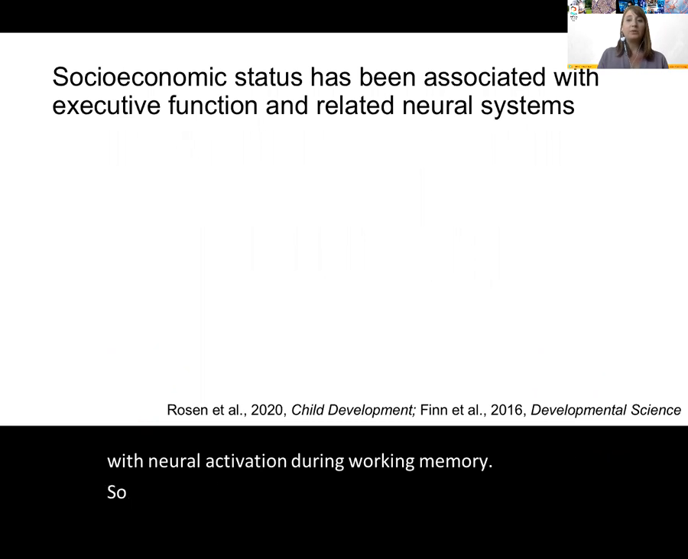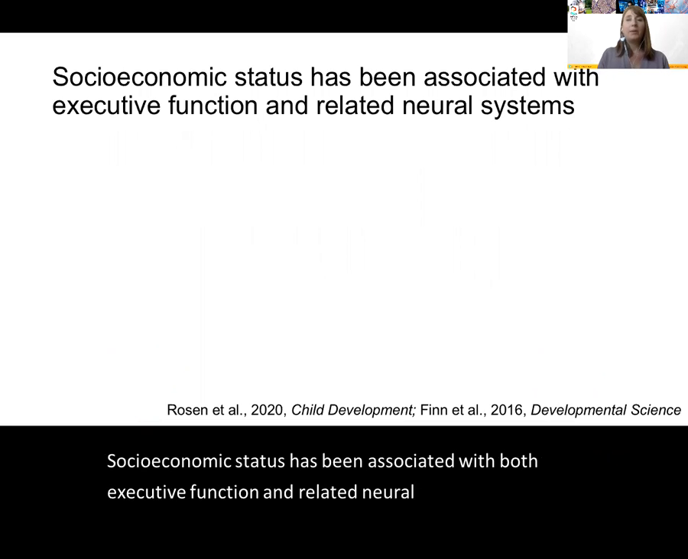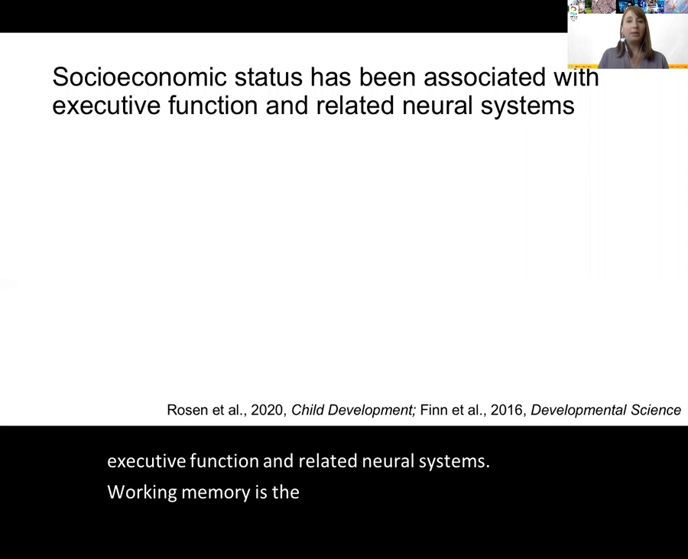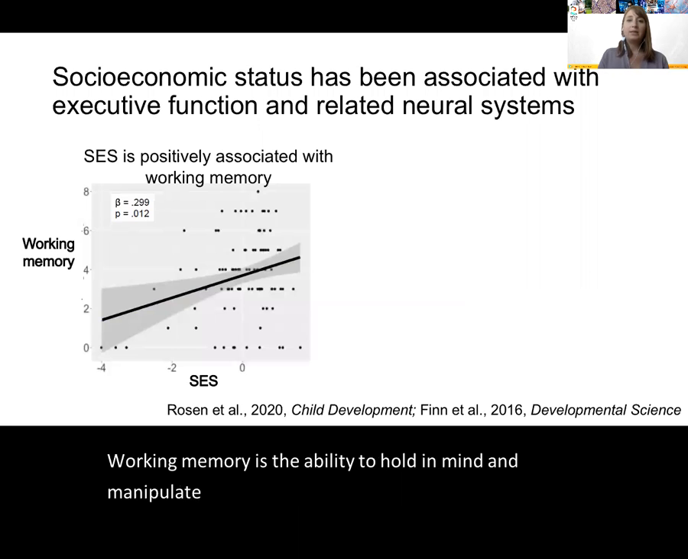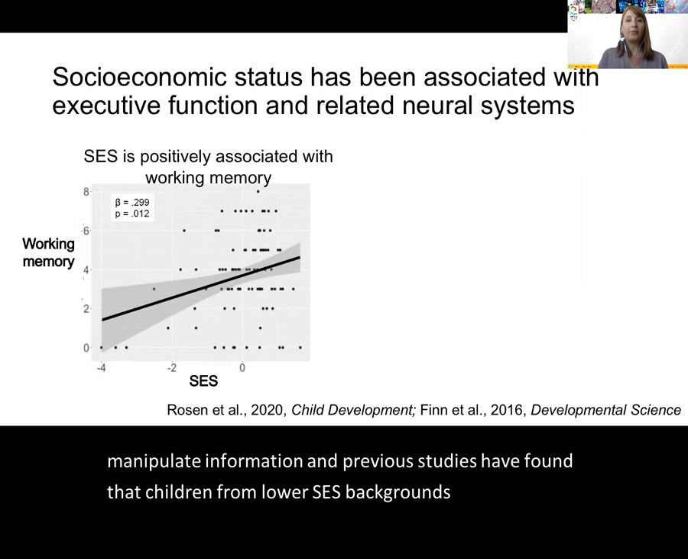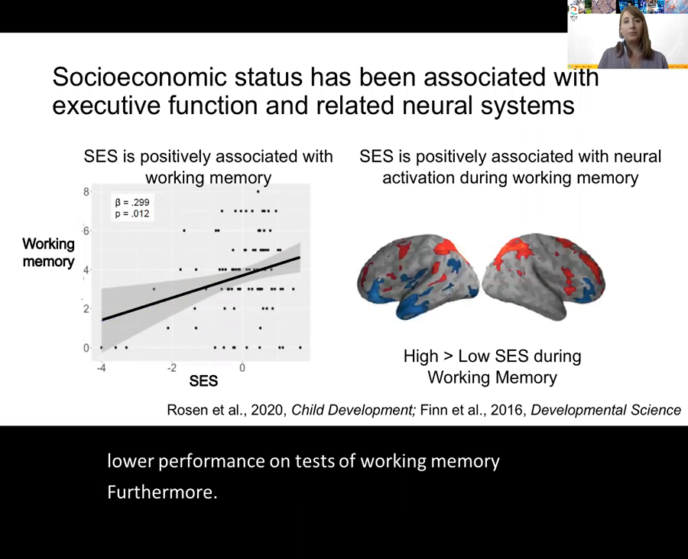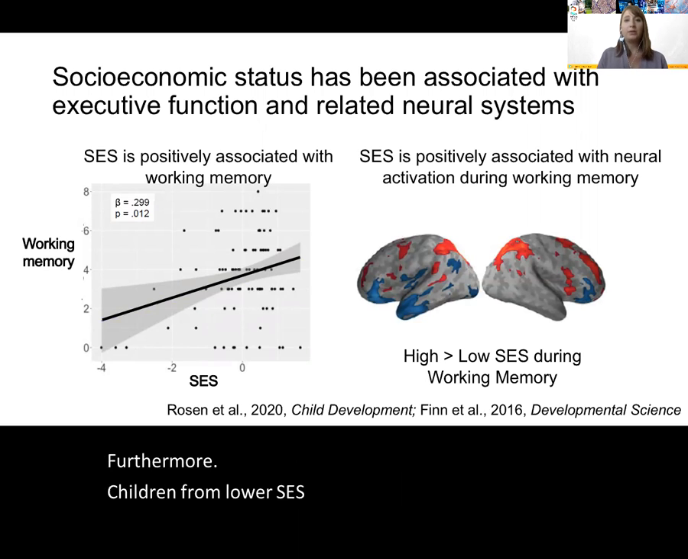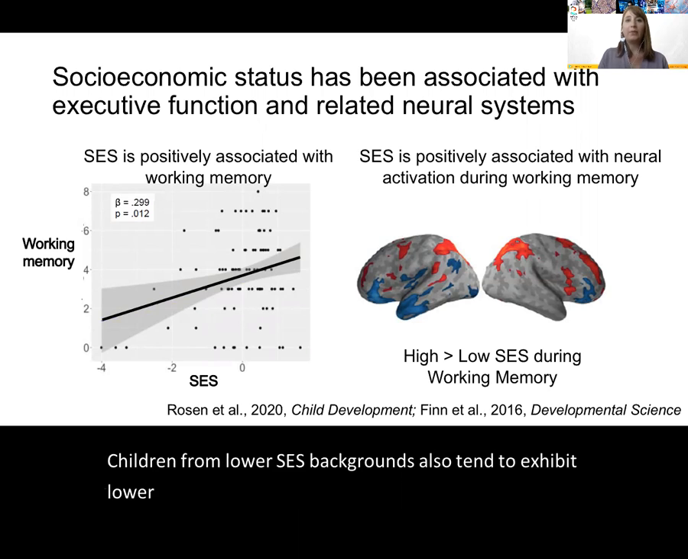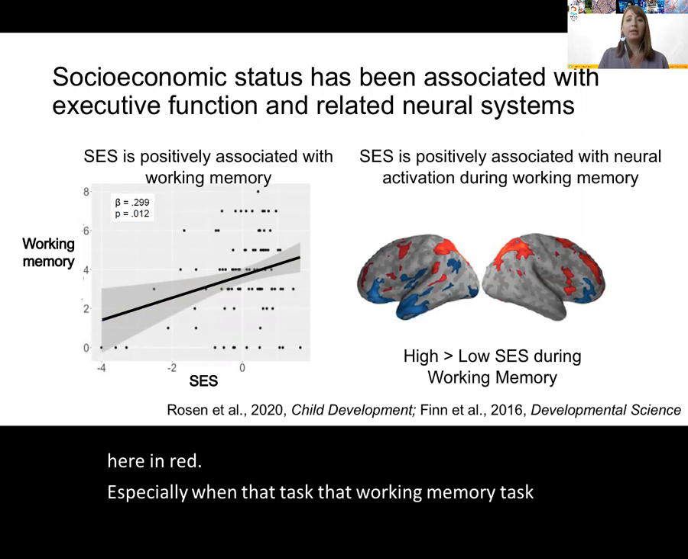Socioeconomic status has been associated with both executive function and related neural systems. Working memory is the ability to hold in mind and manipulate information, and previous studies have found that children from lower SES backgrounds tend to exhibit lower performance on tests of working memory. Furthermore, children from lower SES backgrounds also tend to exhibit lower activation in the frontal parietal network, shown here in red, especially when that working memory task is particularly difficult.